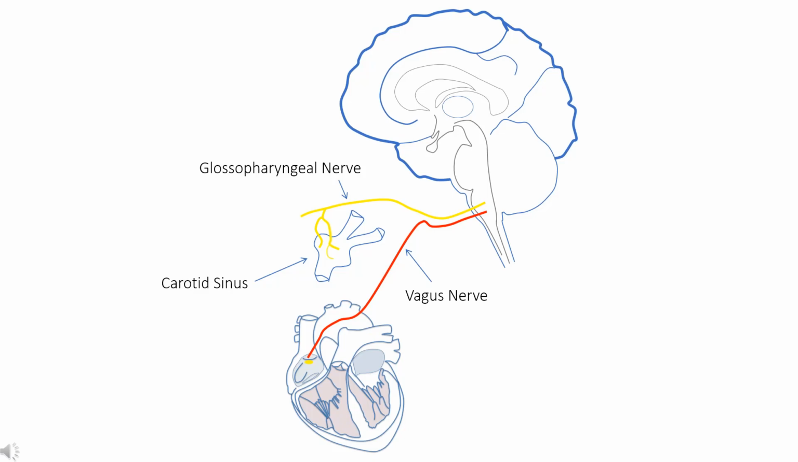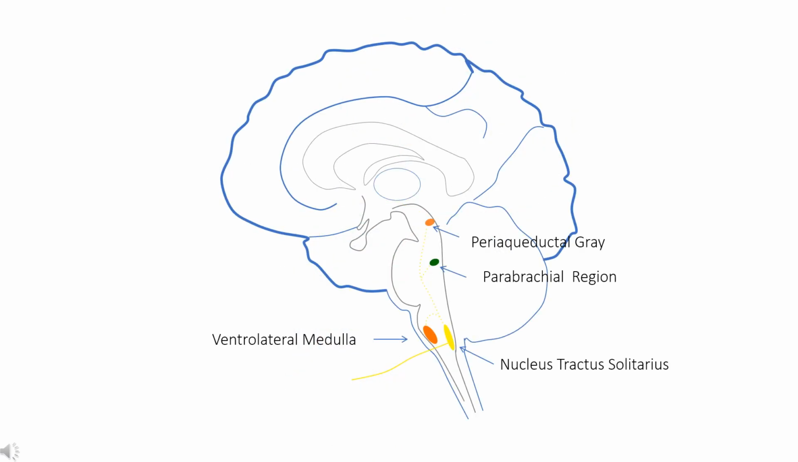Different classes of baroreceptors within the carotid sinus respond to systolic, diastolic, and pulse pressure, and then convey this information to the brainstem via the carotid sinus nerve branch of the glossopharyngeal nerve. Baroreceptor afferents project to the intermediate general visceral region of the nucleus tractus solitarius, the NTS.